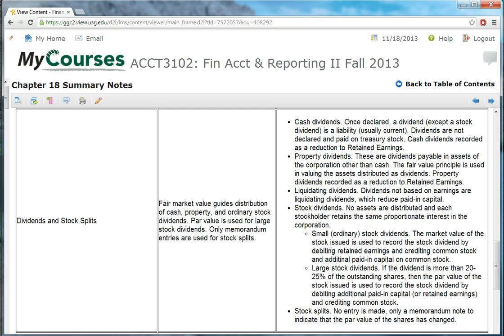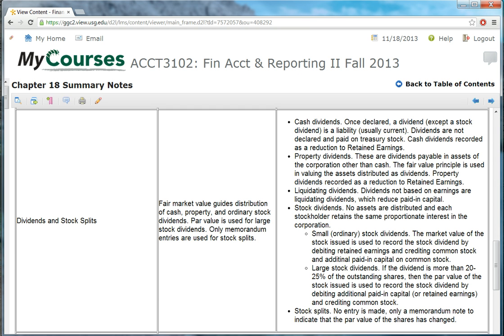The key there is the fair market value of the stock is used as a basis for determining the valuation of the transaction. So retained earnings again gets debited, and then instead of cash or other assets being credited, it's the paid-in capital accounts that get credited. Notice here that nothing happens to the balance sheet in an ordinary stock dividend in net.